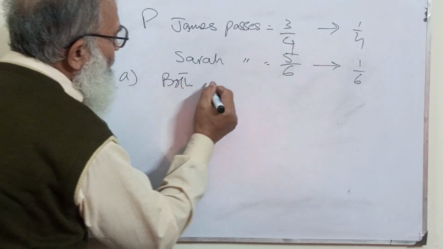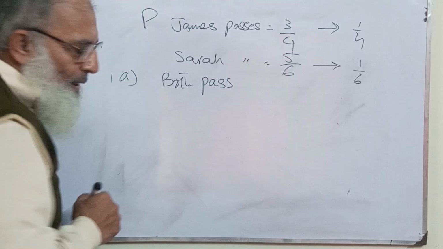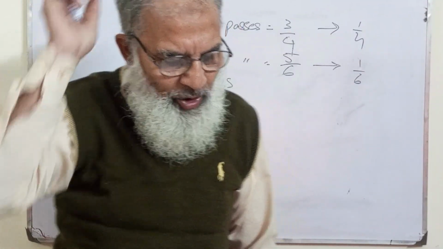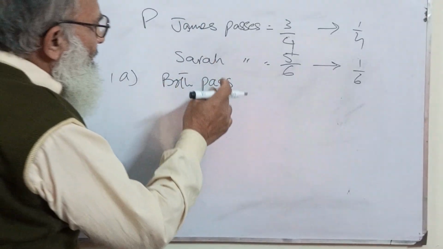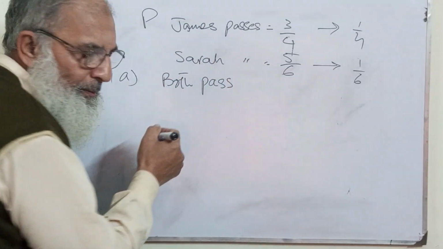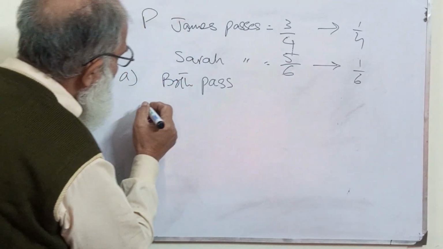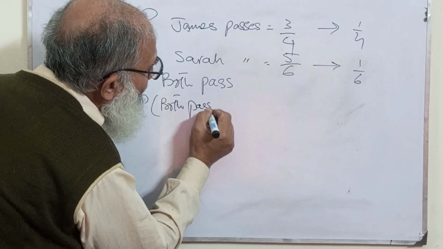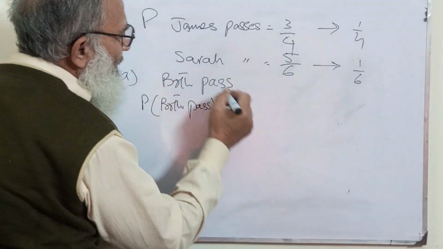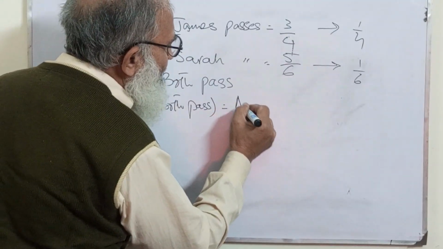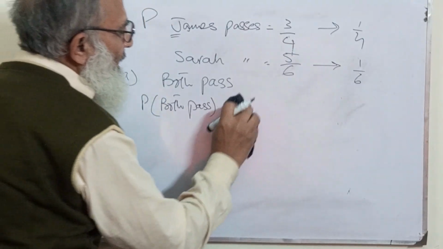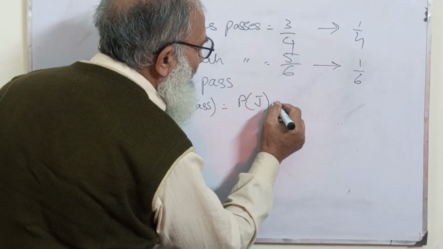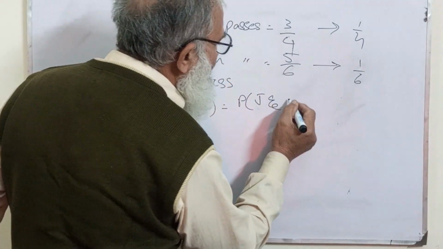Now this is part A, both pass. What is the probability that both pass at the same time? Because these are independent events, we write both pass, and the probability of A is J, because it is James, J and S.